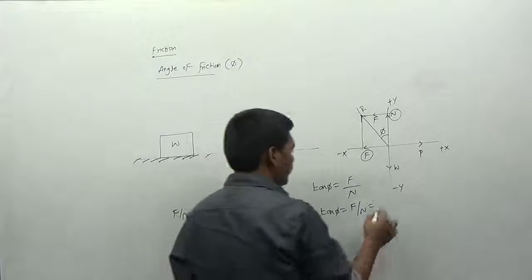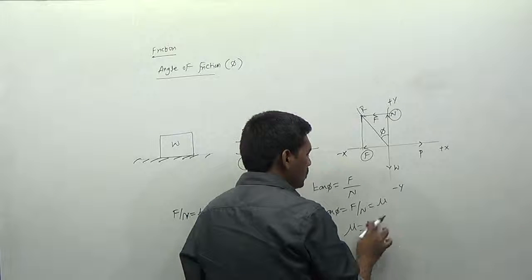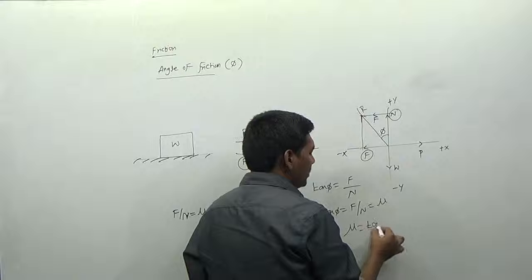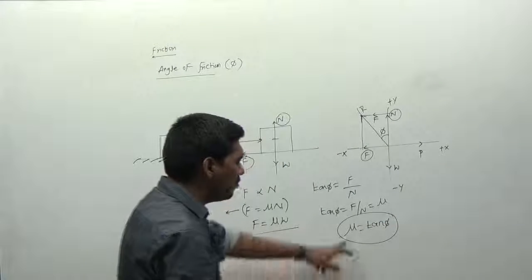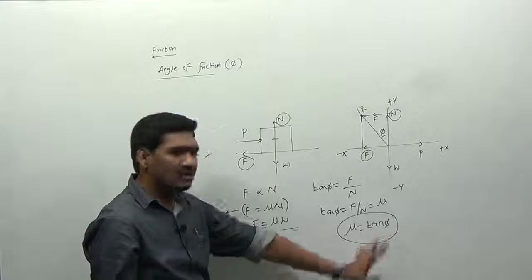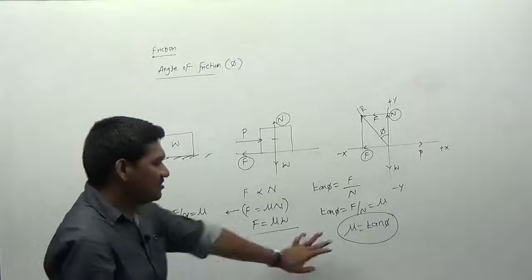Therefore I can write this value F1 is equal to mu. So in the overall way, I can write this value as mu is always equal to tan phi. This is called the coefficient of friction, which is equal to tan of the angle of friction. Okay, so this is a very important relation.